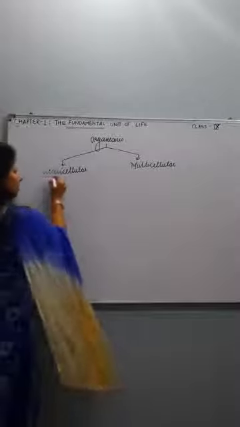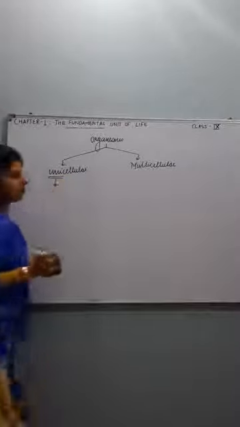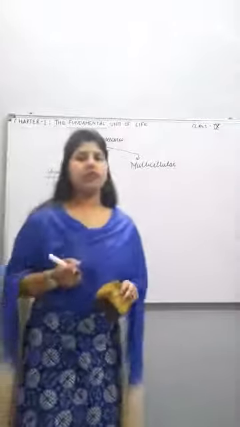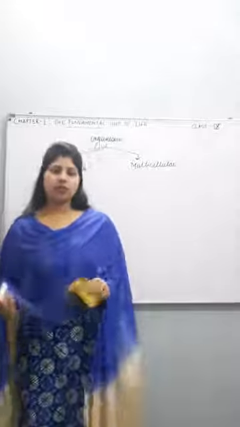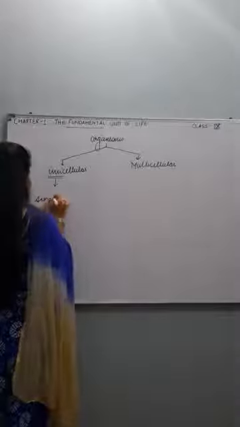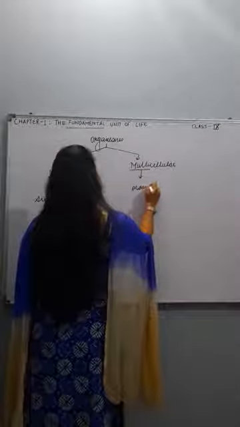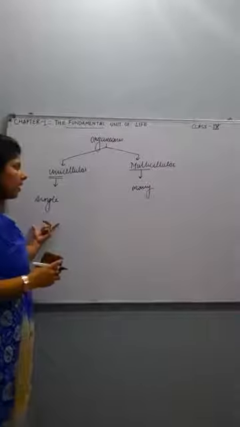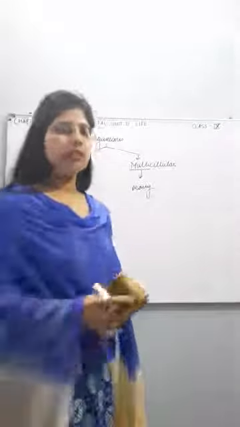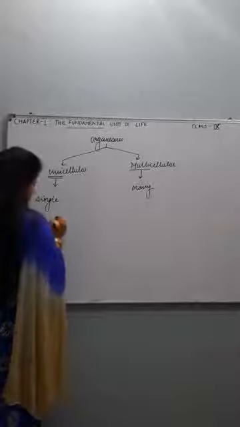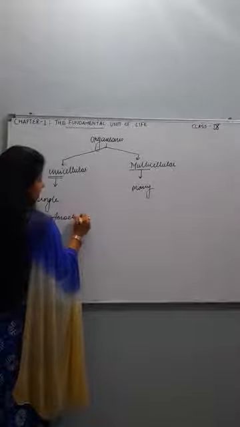Uni means single. There are some technical terms. If you remember these technical terms, you will find biology very easy. So uni means single and multi means many. Organisms having a single cell, that cell completely forms the organism. Examples are amoeba. Amoeba is itself an organism.